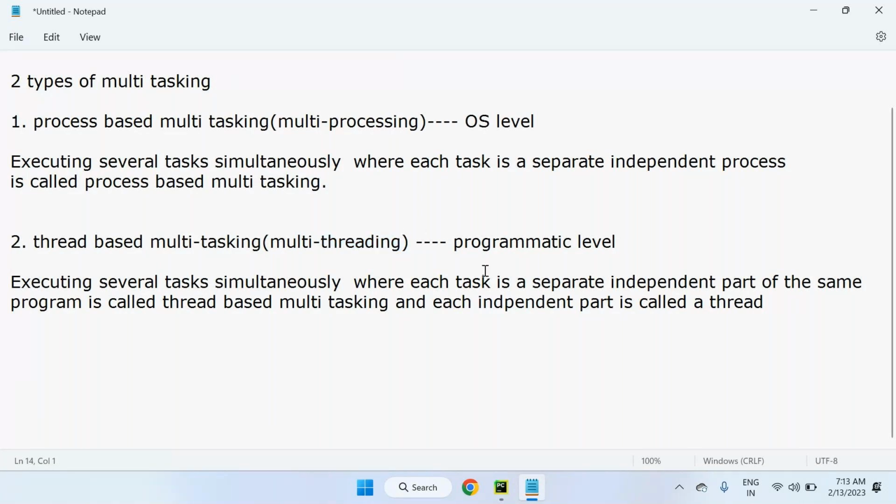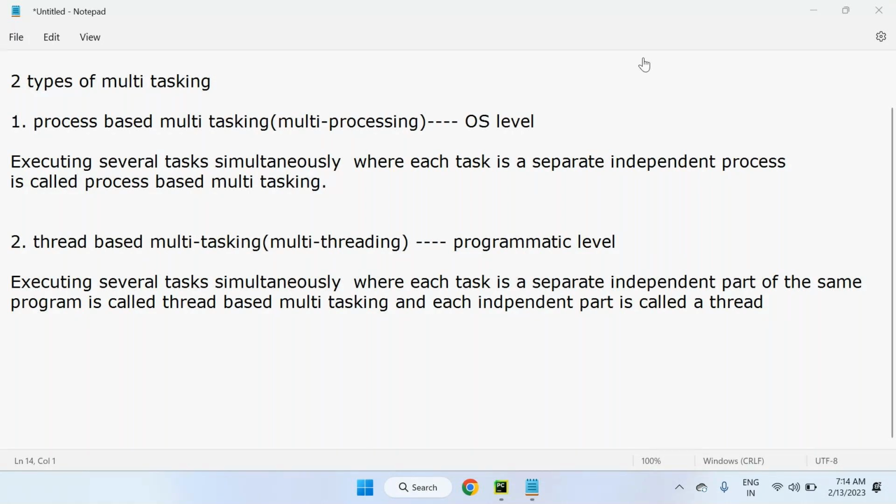So at the operating system level, multiprocessing, that is process-based multitasking, is recommended, and at the programmatic level, thread-based multitasking, that is multi-threading, is suitable, where each part of the same program is called one thread only. That means in one program we can include multiple threads, not a problem.